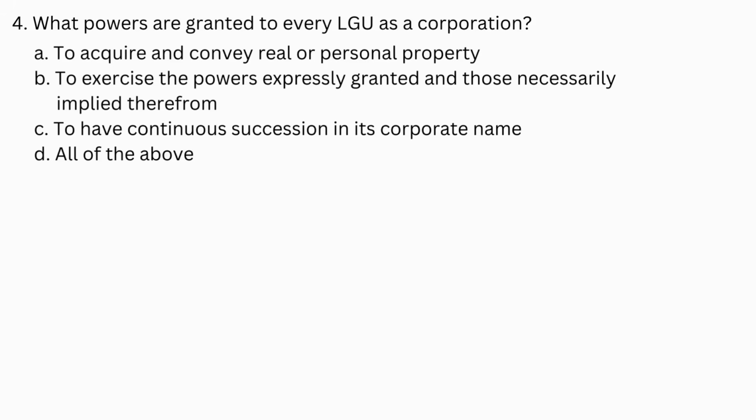Number 4. What powers are granted to every LGU as a corporation? A. To acquire and convey real or personal property. B. To exercise the powers expressly granted and those necessarily implied therefrom. C. To have continuous succession in its corporate name. D. All of the above.